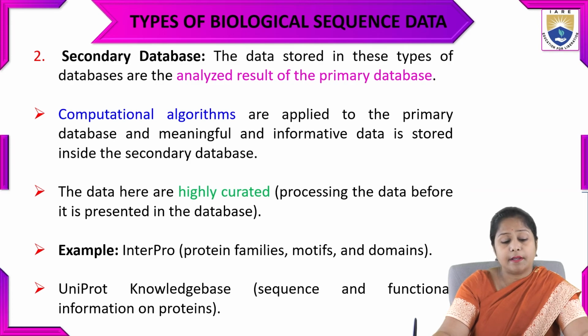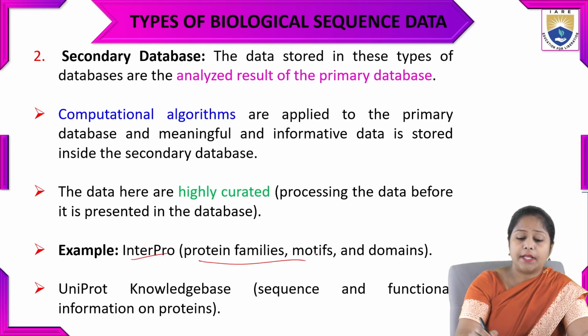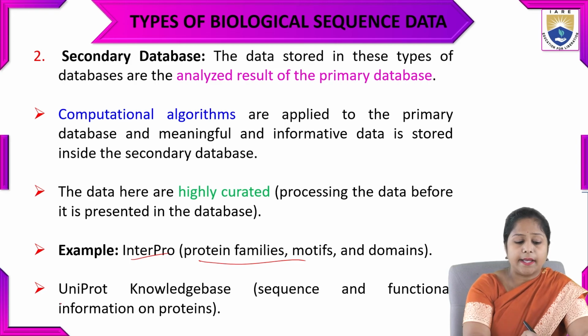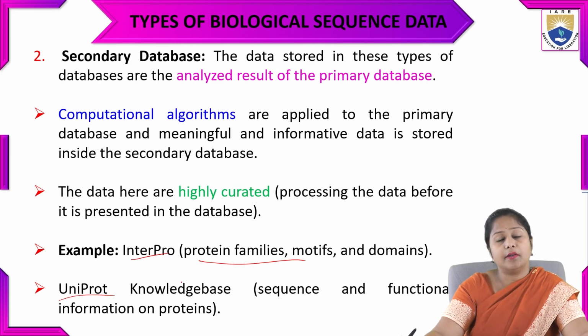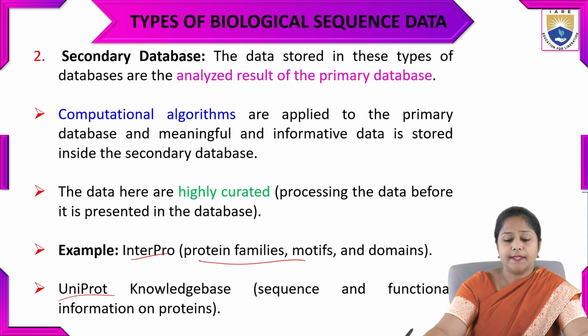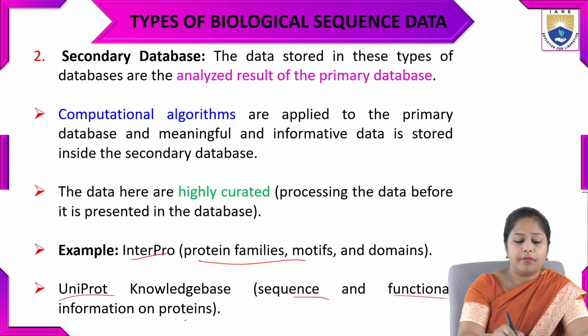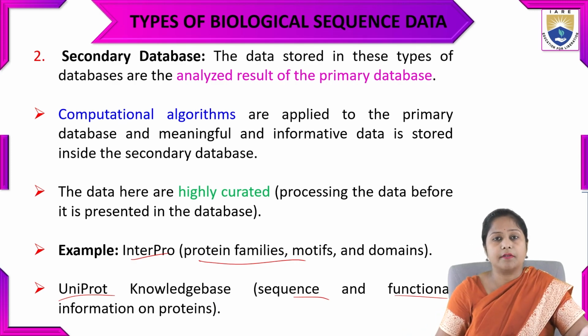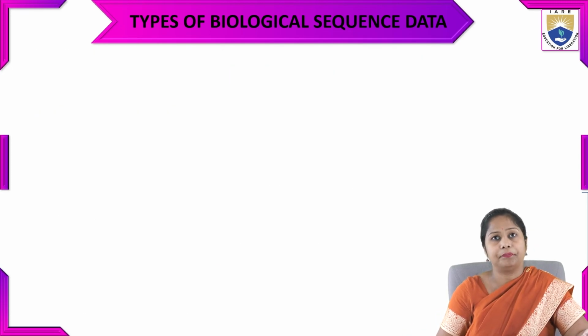An example of a secondary database is InterPro, which covers protein families, motifs and domains. That type of data, analyzed over the primary data, tells about the different protein families, motifs and domains. The second example is UniProt, a knowledge base with sequence and functional information based on the protein.